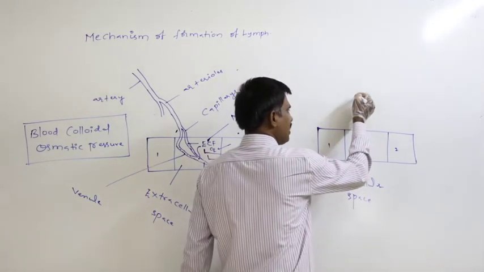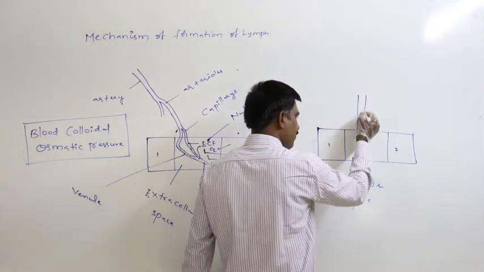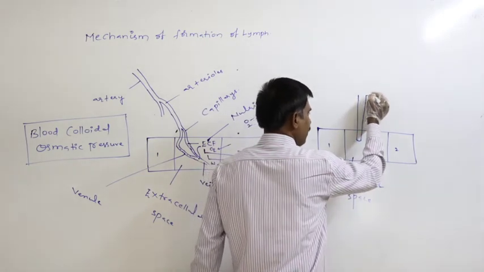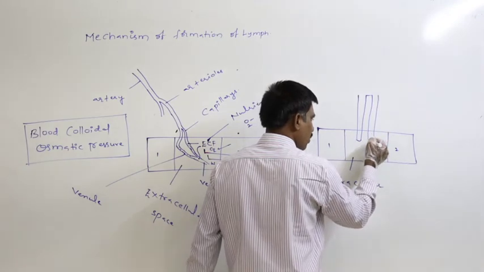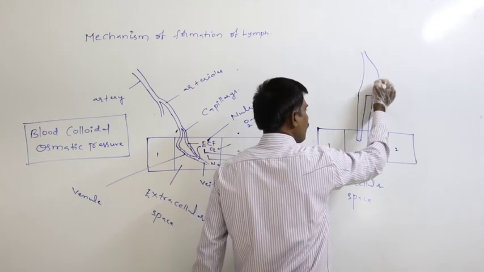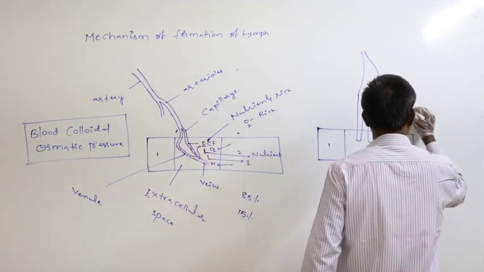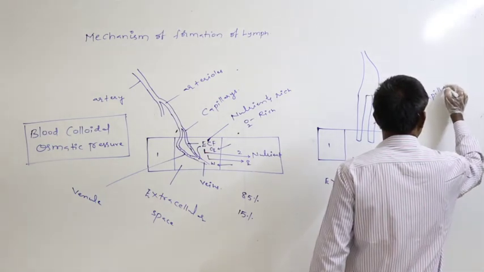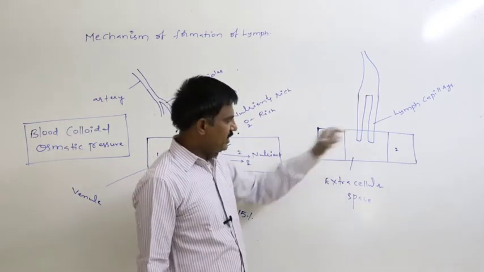In the extracellular space, lymph capillaries are also present in addition to the venules as well as arterioles. This is said to be the lymph capillaries. These are the lymph capillaries.